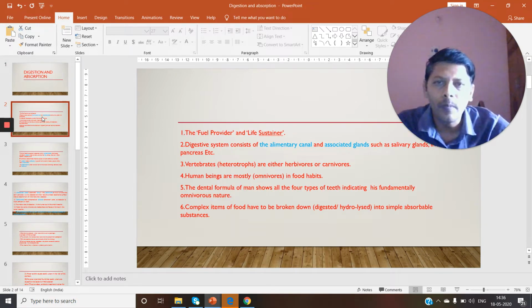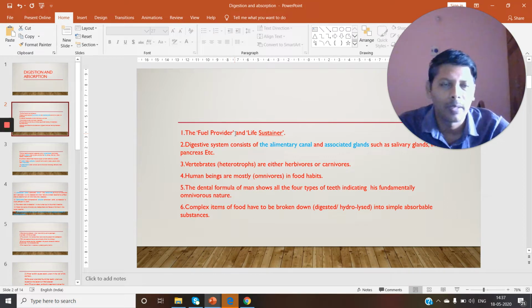The digestive system is the fuel provider and life sustainer. Every day we are taking fuel, that means rice, whatever it may be, the food. That fuel gives us energy, so it is called fuel, and life sustainer, because without taking that fuel we cannot survive. That fuel is digested by our digestive system. Without taking food, we cannot sustain, we cannot continue our life.